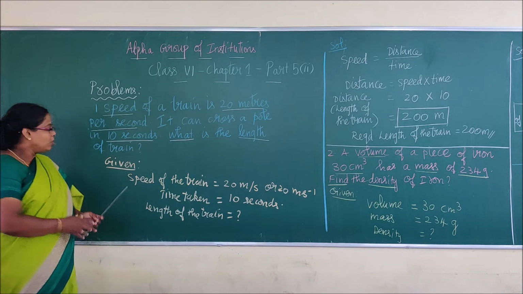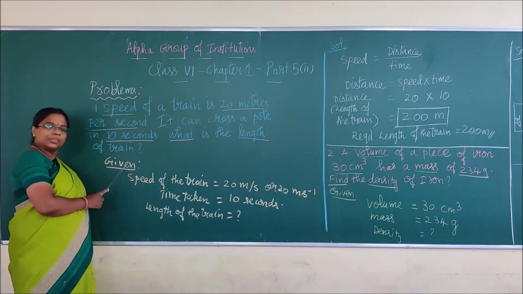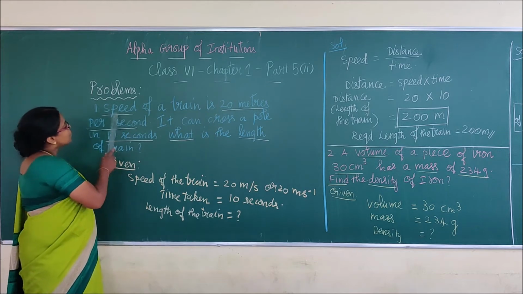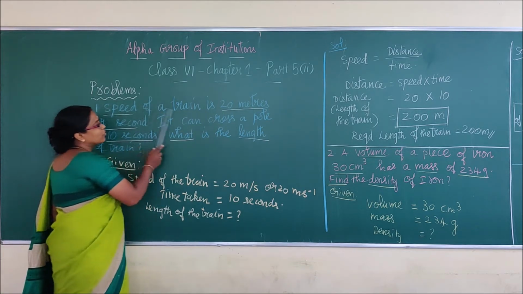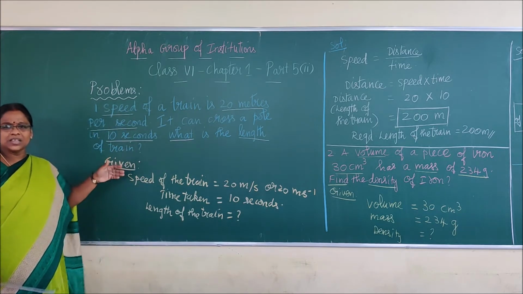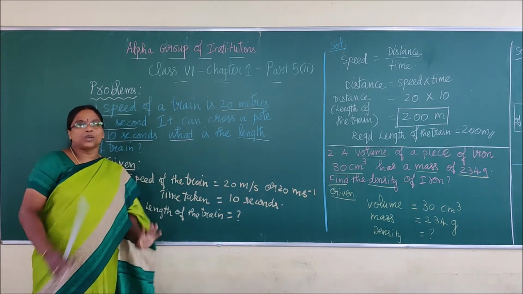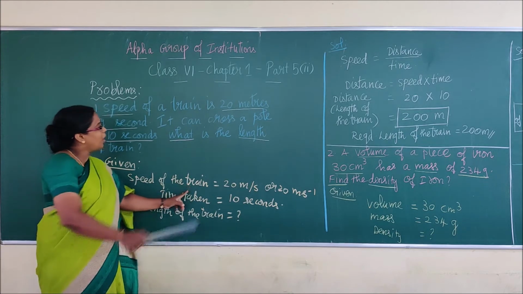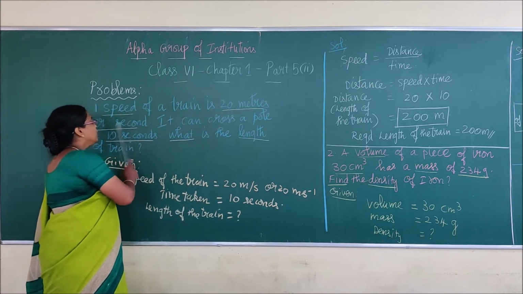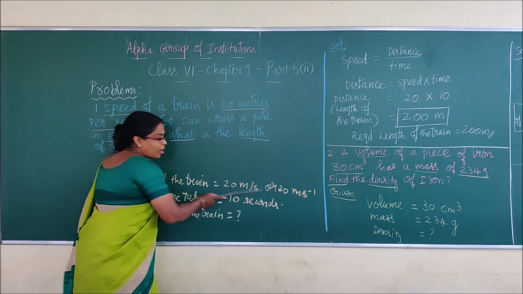Now the next step is to write the given. What is given in the sum? You write it as it is, just like in the sum. Speed of the train is 20 meter per second. Don't write the entire unit. Write it in the form of symbol.